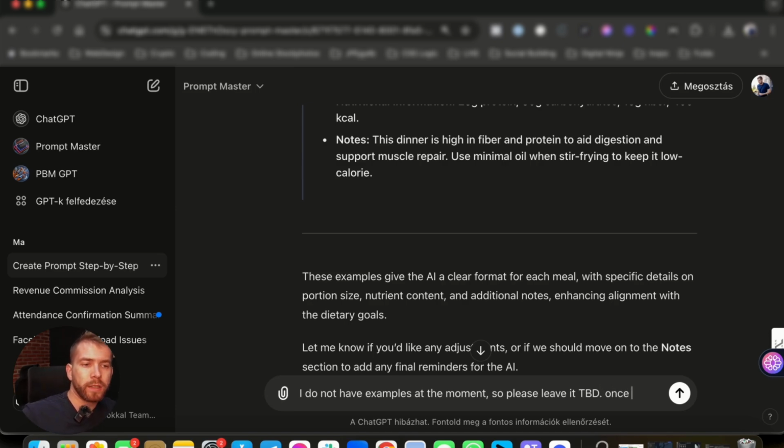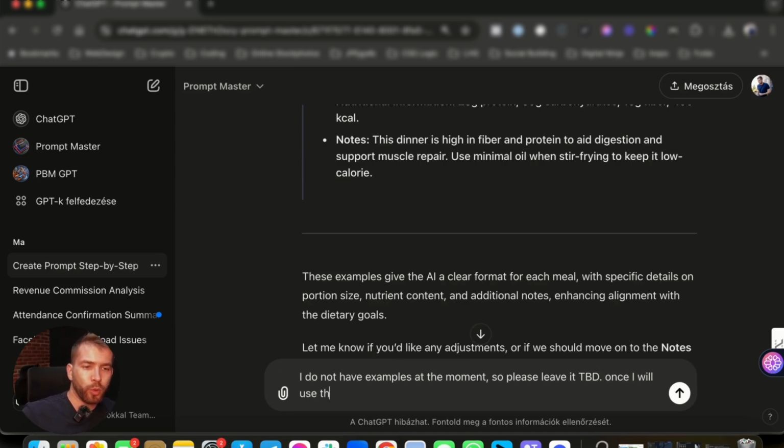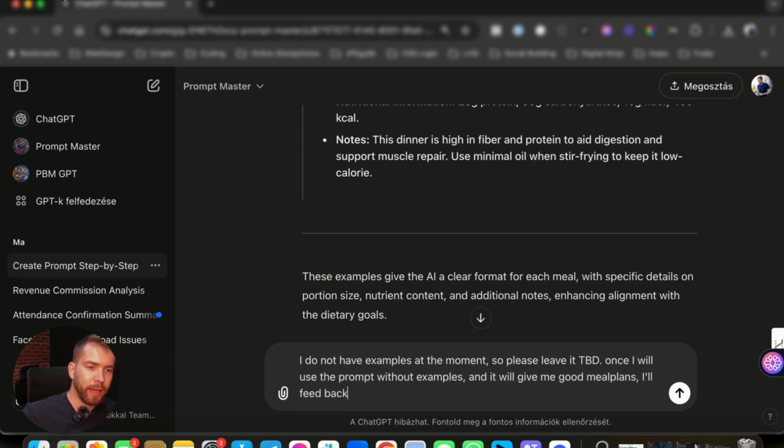And once I use the prompt without examples, and it gives me good meal plans, I'll feed the information back to the main prompt if I like a specific meal plan.